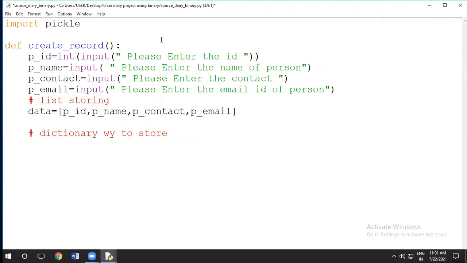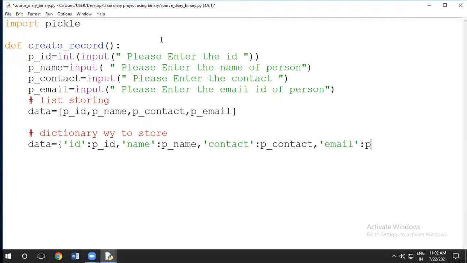If we want to go by using the dictionary, we have to write like this: ID is equal to PID, comma, name is equal to P name, and we have to store contact, for that P contact, and here email, and we have to use P email.